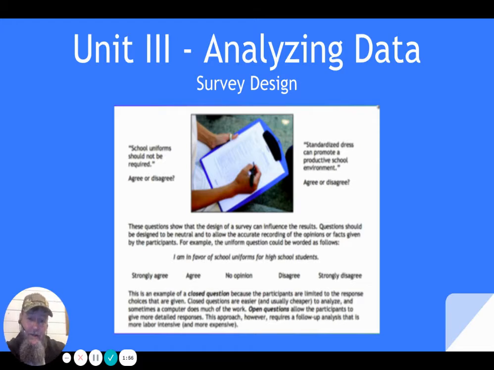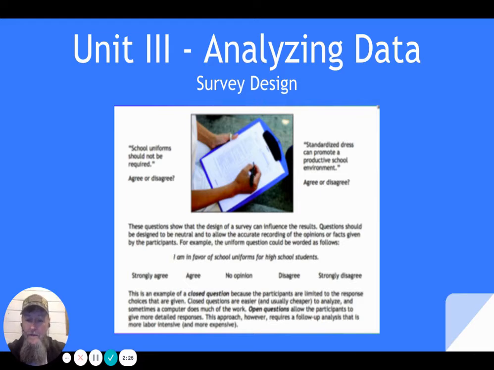You can see on the one on the left, if you're asked that question, you're going to think, hey, you know what? I probably don't think that's a good idea. Should not be required. You're giving them an ultimatum. The other one says standardized dress can promote a productive school environment. What you're asking there is, hey, is wearing school uniforms actually good to promote an environment that is productive? So that kind of puts a positive spin on it. Yeah, both of these will influence the results.